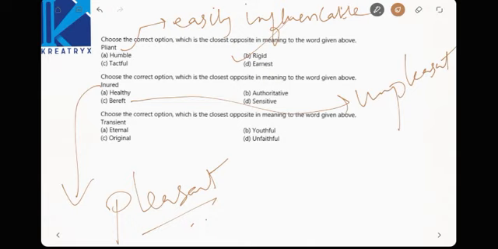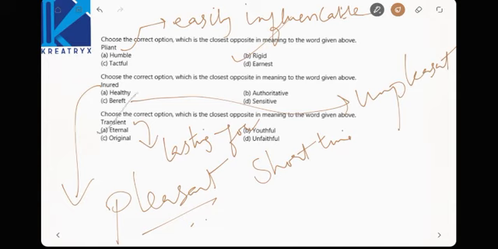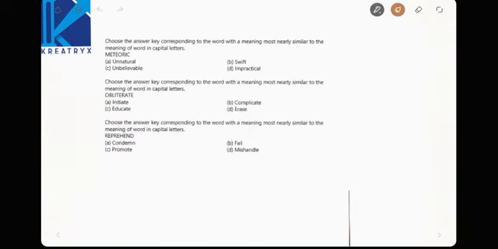Now choose the correct option which is closest opposite. Transient means lasting for a short time. Like we say flight transit means it will be in that airport only for some time, lasting for a short time. Now what will be the opposite? It must be with more time. So the opposite of transient is nothing but eternal. Eternal means it will last for long years, right? Next,